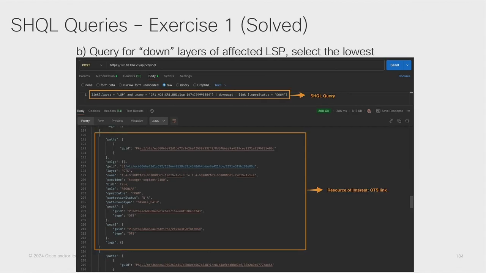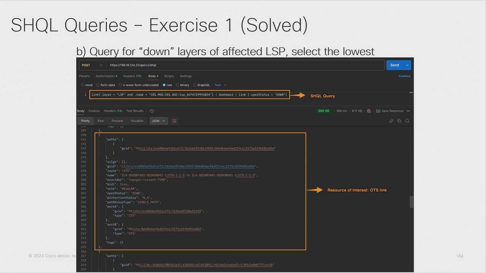If we want to do it in a single query, we can look for the LSPs. I'm here using the specific name that I got from the previous query, but instead of equal, I can use the includes operator to look for the endpoints that we are looking for, Moscow and Bucharest.